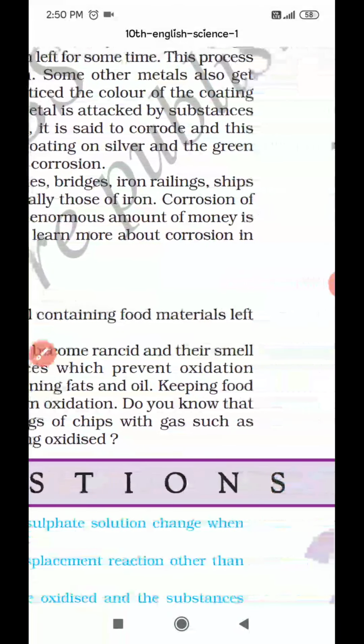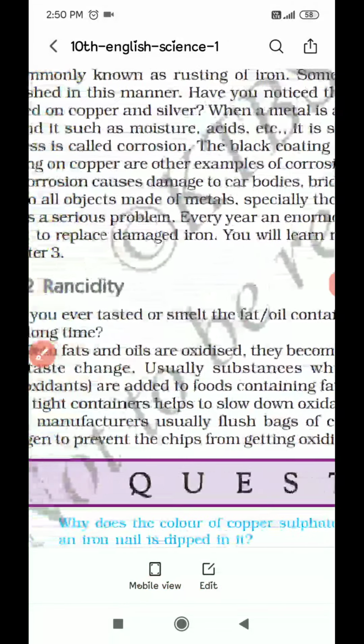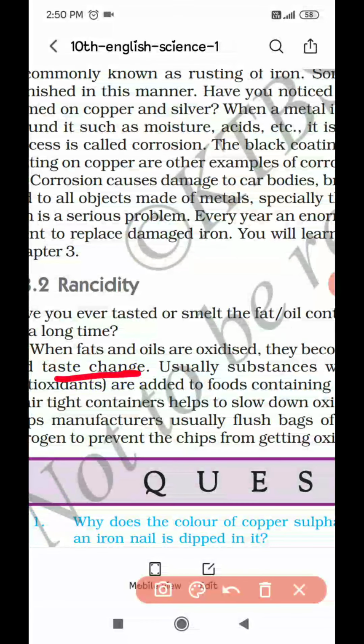Their smell and taste will change. Whenever food containing fats and oil is kept in open air for a longer time, we cannot eat it, because that food would have got oxidized in the air and changed its smell and taste. That is nothing but rancidity.